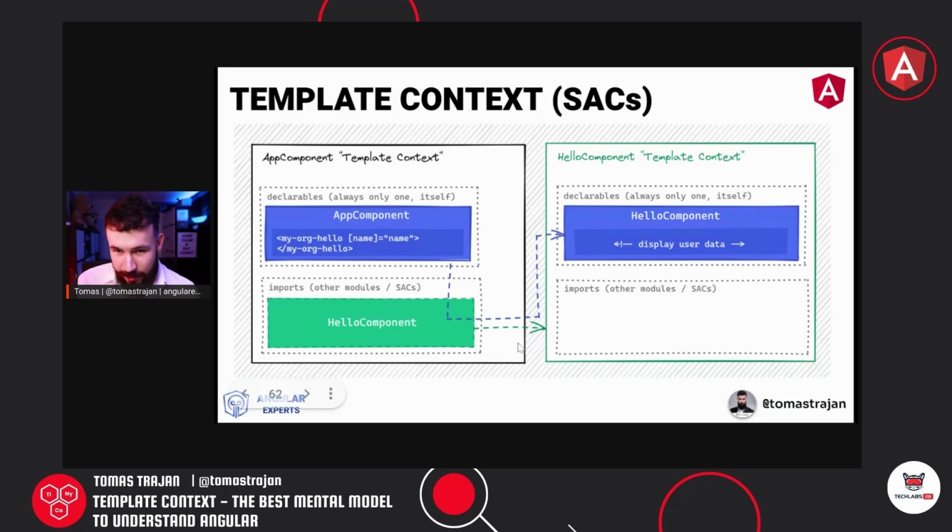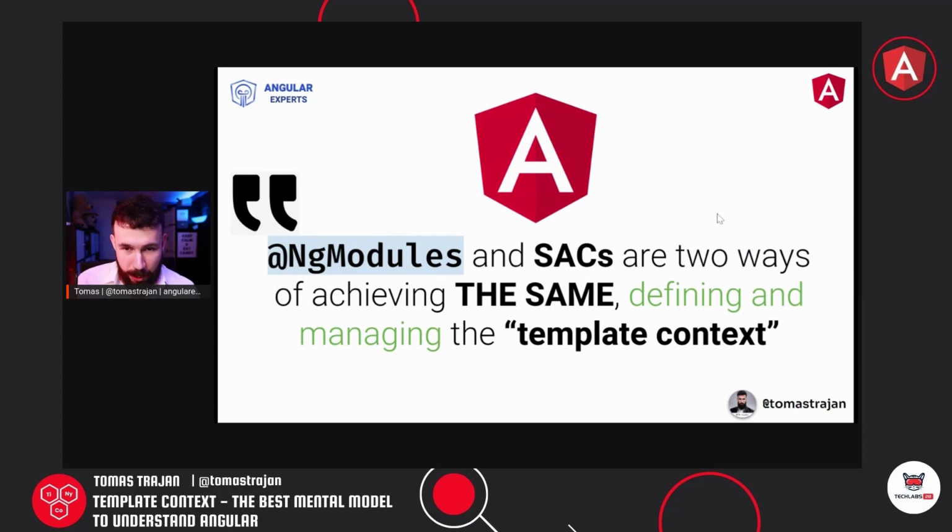So we again go to that reference, but then all the way to that component itself. That means we have it only in declarables, and we don't have any exports, but basically the standalone components behave as if that declared component was automatically the only item in the exports array of that template context, and this is why it works. So we don't have it here, but we would have it here. It's kind of hidden behind the scenes, right? We don't have to write it. So that means NG modules and standalone components are two ways of achieving exactly the same thing, which is defining and managing the template context for the local template.